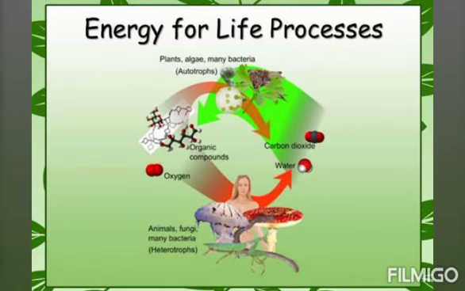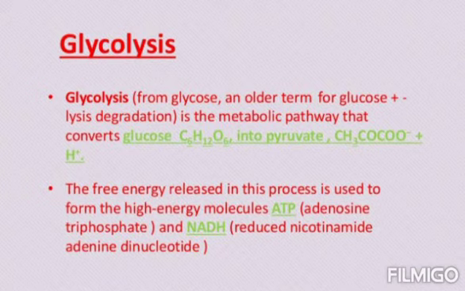So the first step in which you obtain the energy in the form of an ATP molecule, this process is called glycolysis. This process takes place in the cytoplasm of the cell. So what is the first step of obtaining energy? That is glycolysis. How is the energy obtained? In the form of ATP. Now this process of glycolysis takes place in the cytoplasm of the cell. So where does this process take place? In the cytoplasm of the cell.